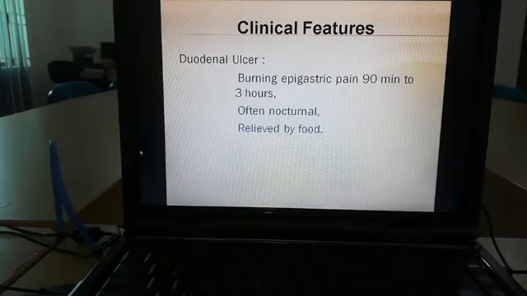Next, if we differentiate duodenal ulcer from gastric ulcer, for duodenal ulcer the important clues are that the pain is usually burning in nature, and the pain usually persists 90 minutes to 3 hours. Often the pain is nocturnal, and the pain is usually relieved by food.